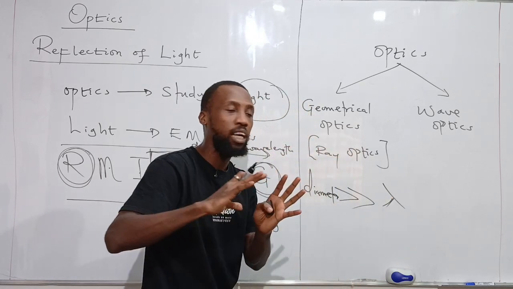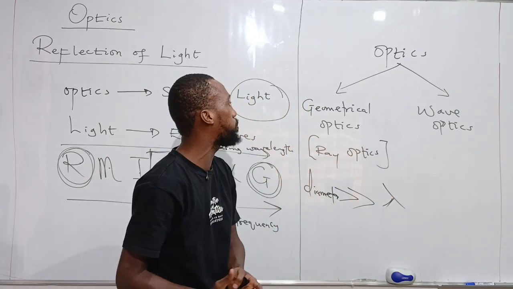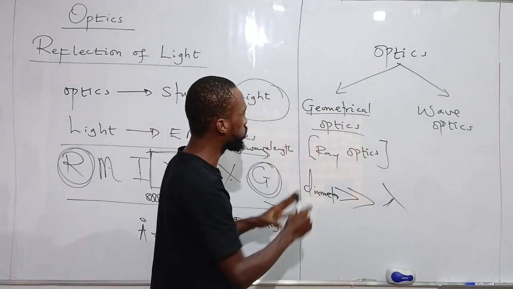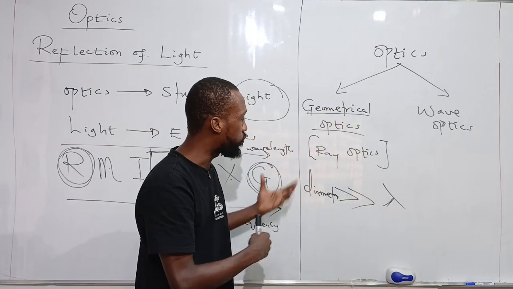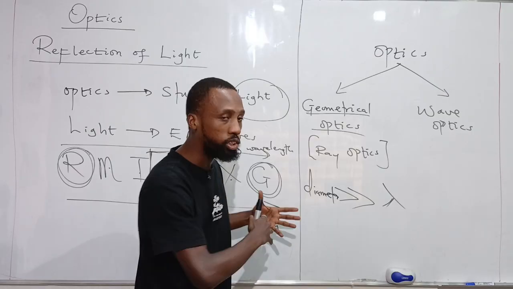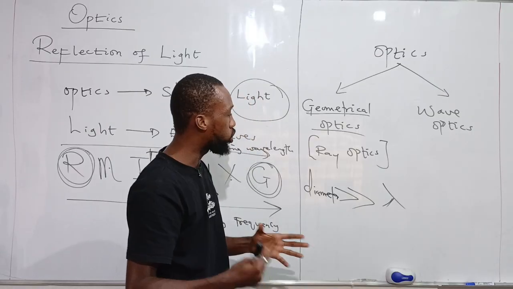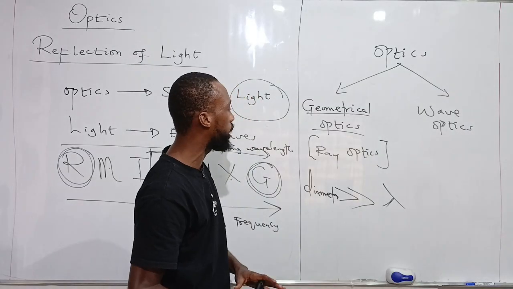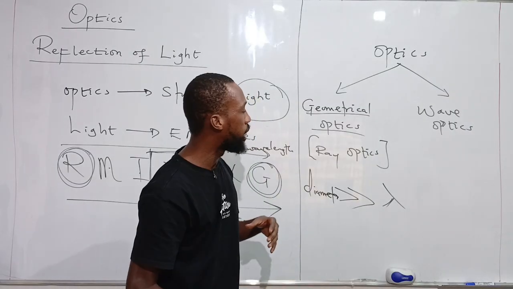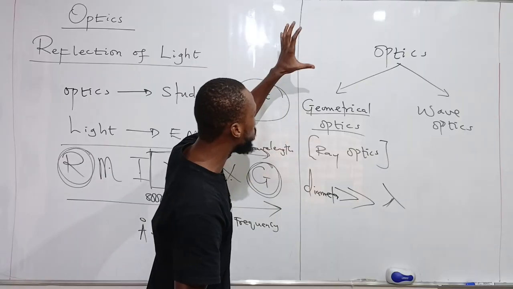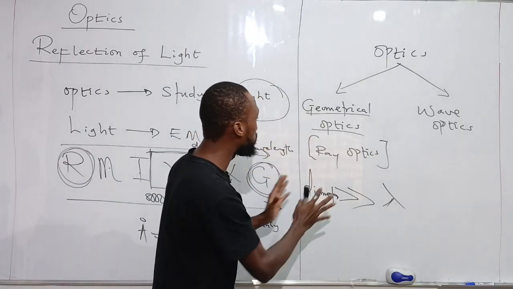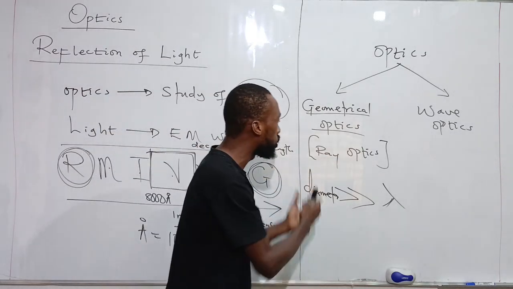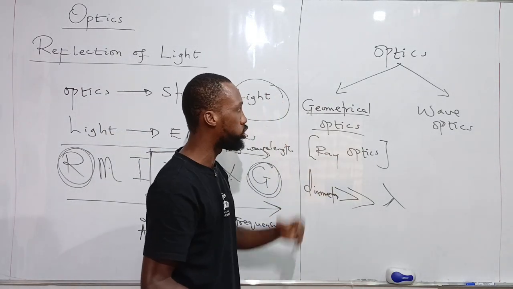When we are talking about that aspect of optics, then we are dealing with geometrical optics. This is where we talk about reflection of light, refraction of light, the concept of prism, triangular prism, rectangular prism, the concept of lenses. That is everything we talk about here. Our optical instruments, the microscopes, the telescopes, and all of that. That is what we discuss under geometrical optics. That means that the aspect of optics that I want to talk about in reflection of light is just our ray optics, that is the geometric optics.